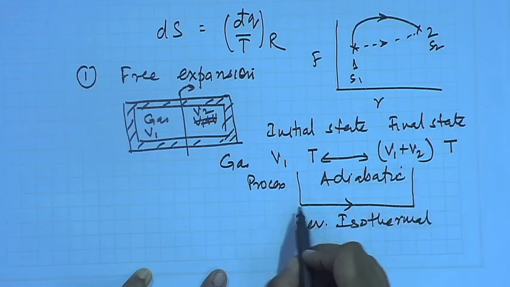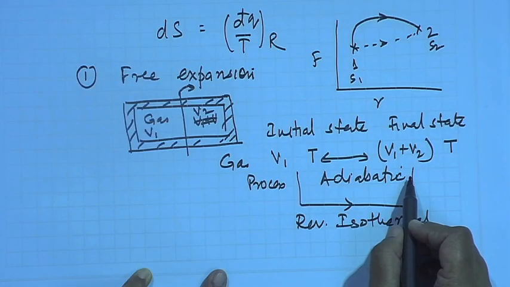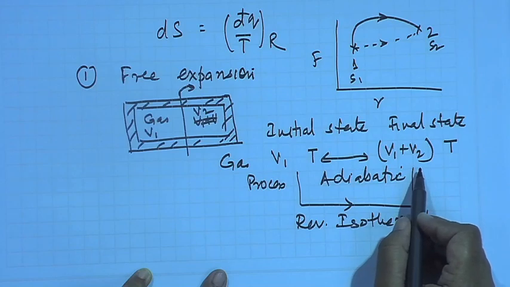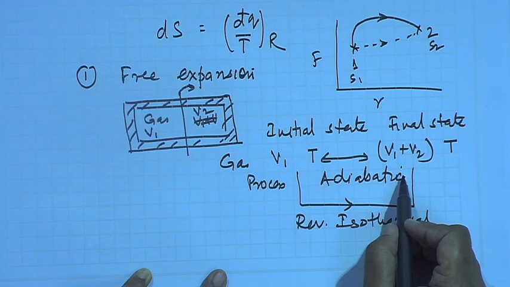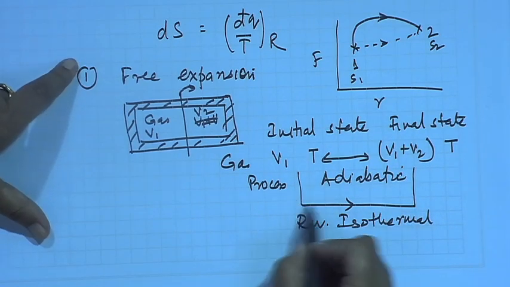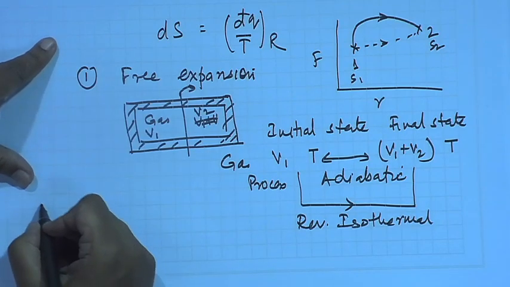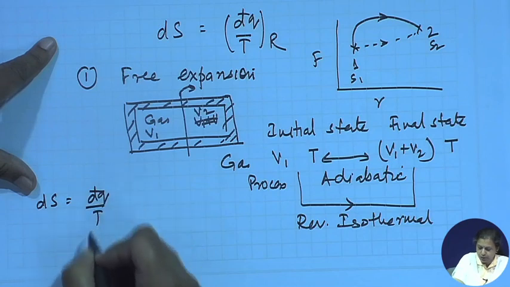Please note that this reversible isothermal process is not adiabatic, but this is an equivalent reversible process connecting the same two initial and final states which the gas had during the actual adiabatic free expansion process. Now, if we try to calculate the entropy along this reversible isothermal process, what will be ds equal to? This is nothing but equal to dq by T.